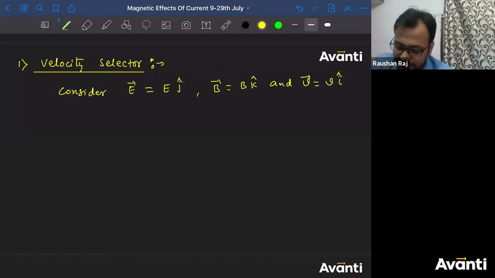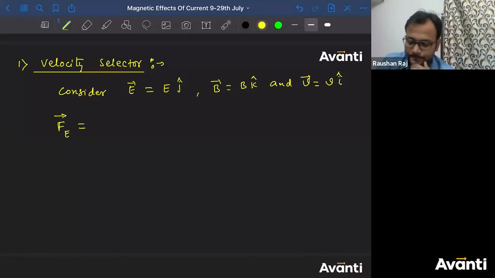Tell me what will be the direction of Fe. If charge is Q and electric field is E, what will be the direction of Fe? J cap, correct? So Q into E j cap.